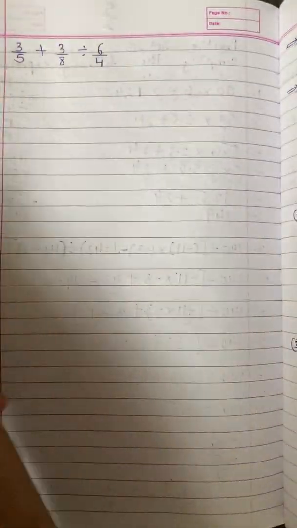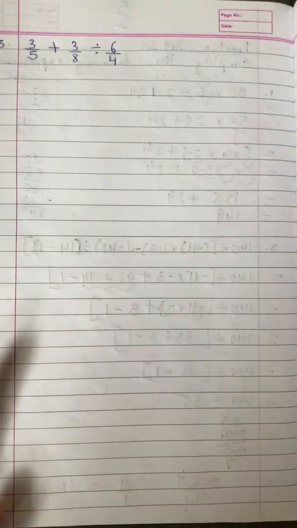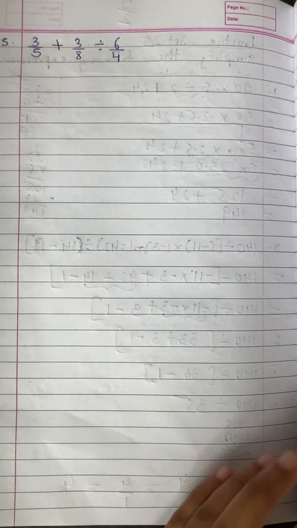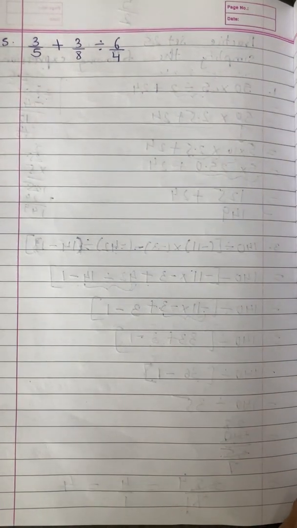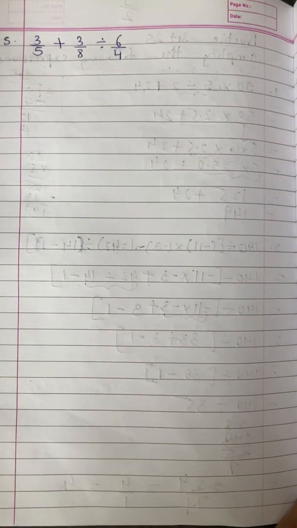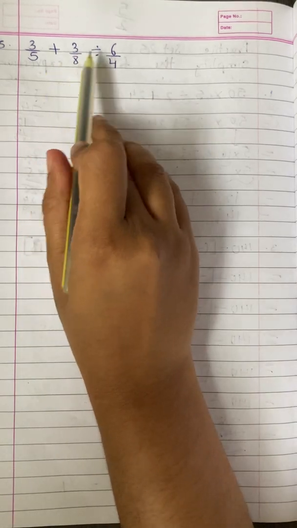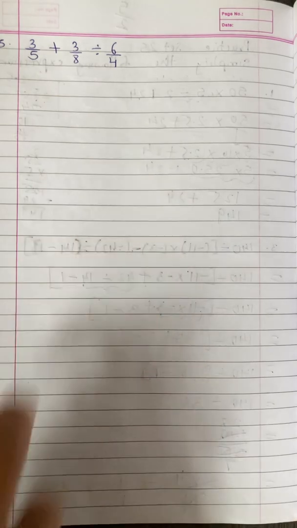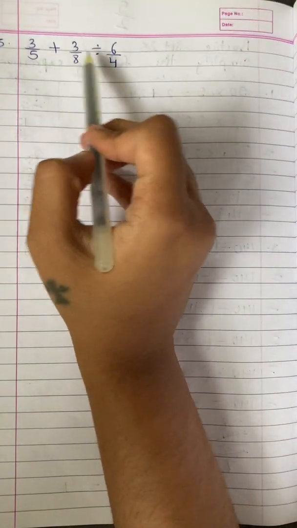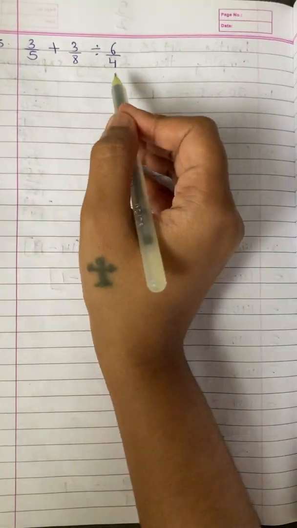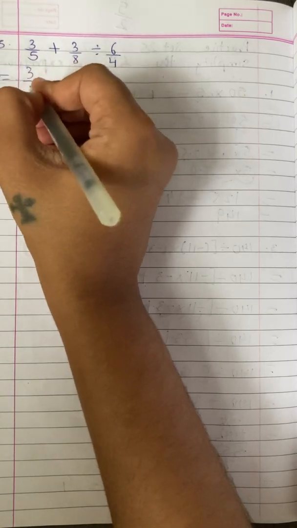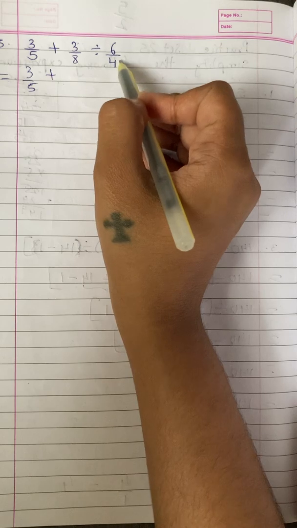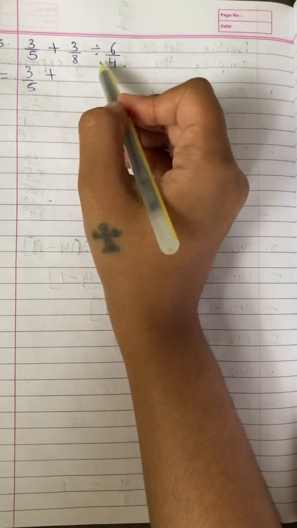Now let us solve one sum which is with rational numbers. So 3/5 plus 3/8 divided by 6/4. So which operation are we going to do first, addition or division? Definitely division. So 3 upon 5 plus 3/8 divided by 6/4. So in division of fractions, what did we see?